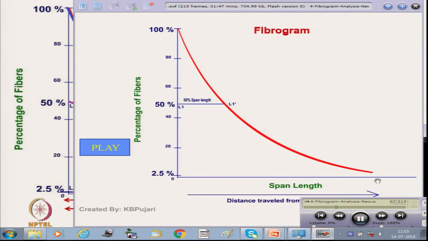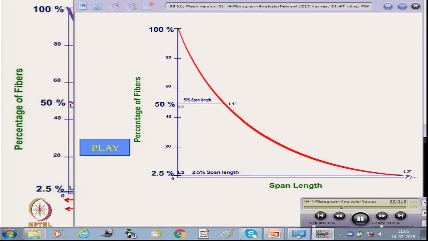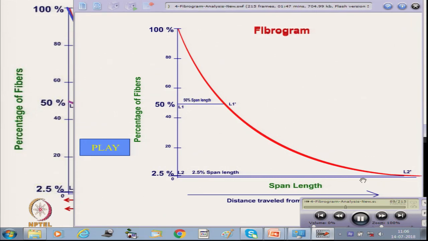So, 2.5% of fibers are here, and then it ends. That is 0% here, where it is touching. So, this is the 2.5%. After that, what do we have to do?